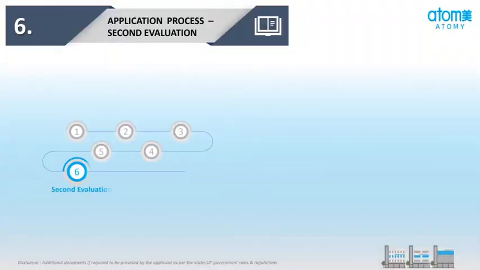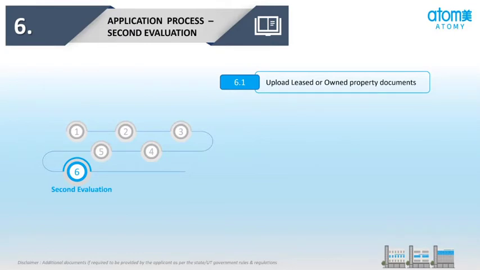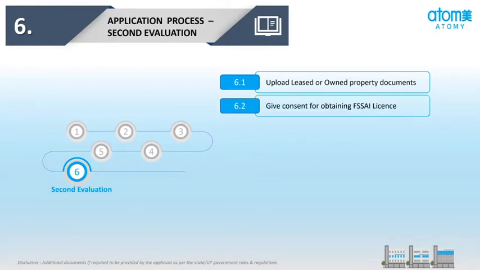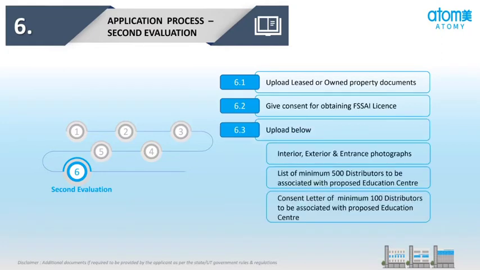Now we'll explain about stage 6, second evaluation. In the second evaluation, there are 3 sub-stages. Stage 1, upload leased or owned property documents. Stage 2, give consent for obtaining FSI license. Stage 3, upload interior, exterior and entrance photographs of the education center.